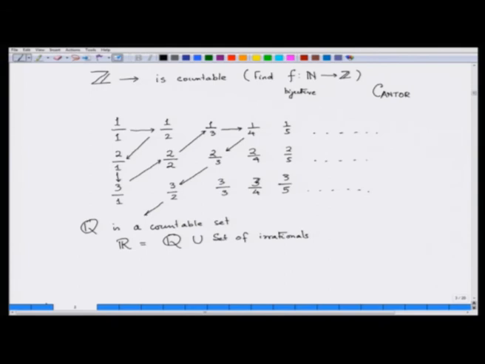Now, I would like to stop here by making known to you this famous result that the set R is not countable, that you cannot put the set R in one-to-one correspondence with the set of natural numbers. So, the set R is not countable. This was also first shown in 1874 by Cantor.